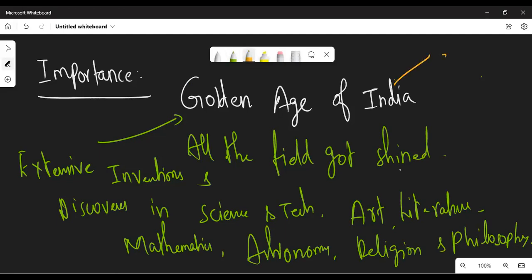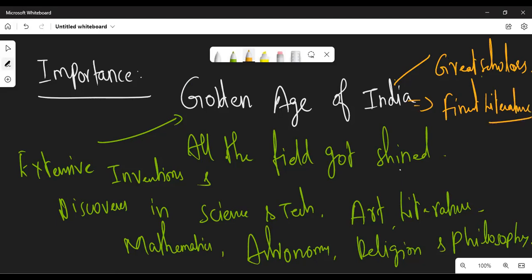Many great scholars lived during this period. For example, Indian Shakespeare Kalidasa lived during this period only. Varahamihira lived during this period only. The great scholars lived in this period, and this Gupta period also produced the finest literature.